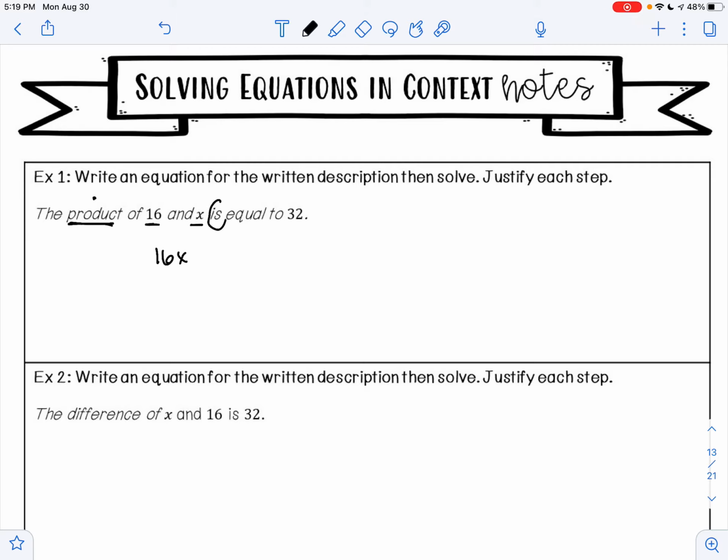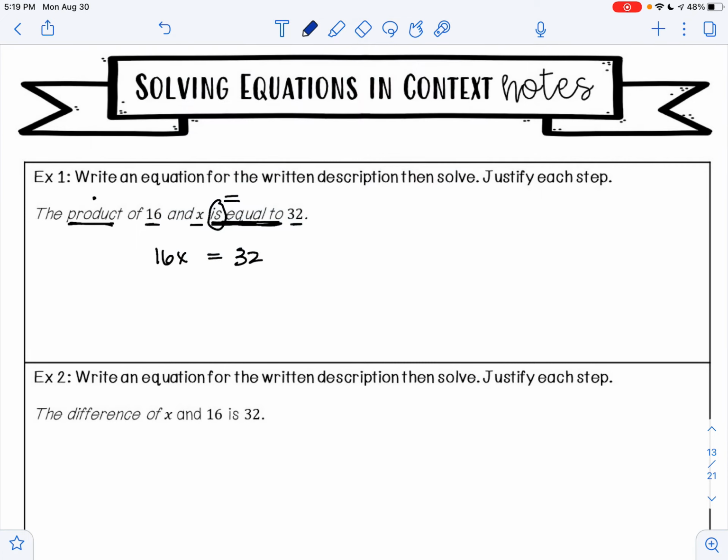Whenever you see the word is, that means that it's equal to. So is equal to is telling us that we're using an equal sign. 32. So we have just written an equation from a statement. The product of 16 and x is equal to 32. So 16 times x is 16x, and that equals 32.